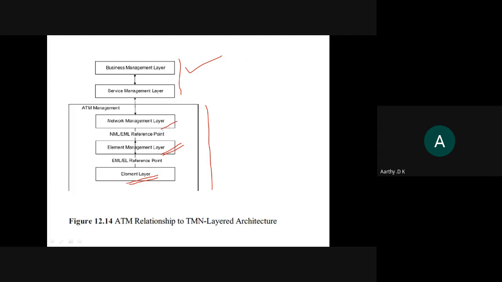This network management layer will either directly or indirectly manage your network. As I told you, whenever you have any kind of network, you need a network manager, and that network manager is a separate layer. Directly means it will have all the rights. If it is indirect, then your EML, that is your element management layer, will take care of managing the elements of the network.